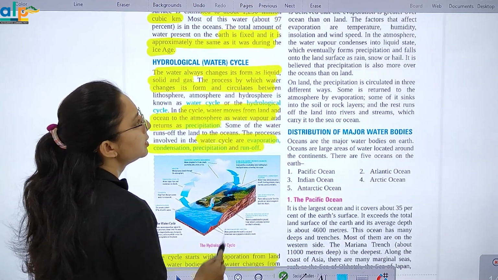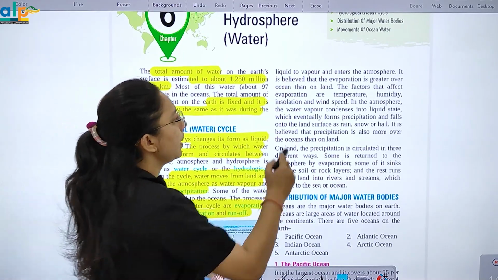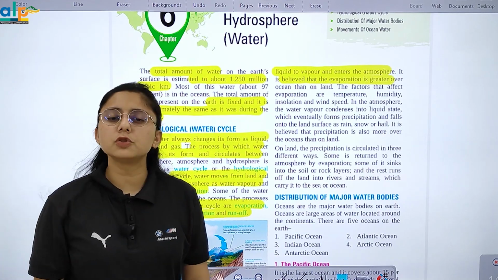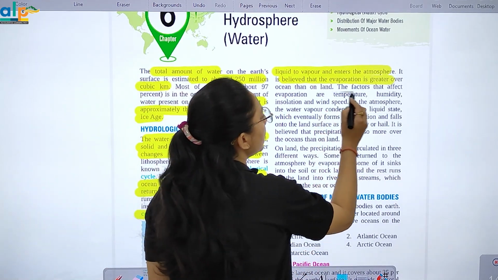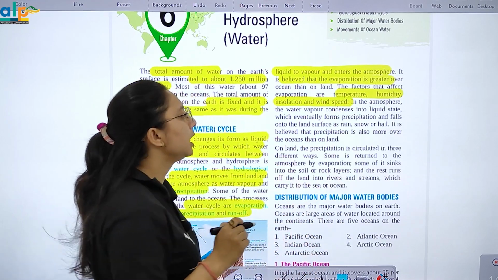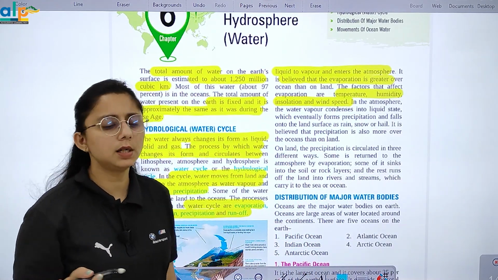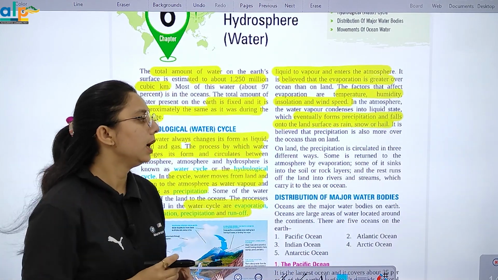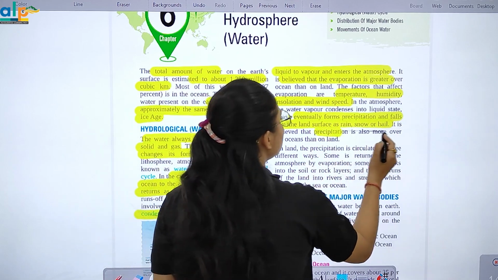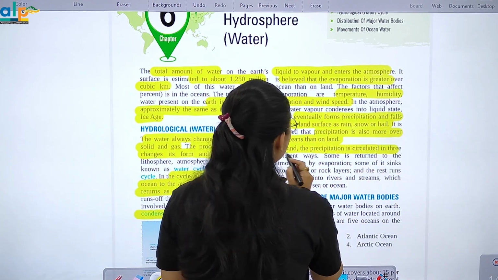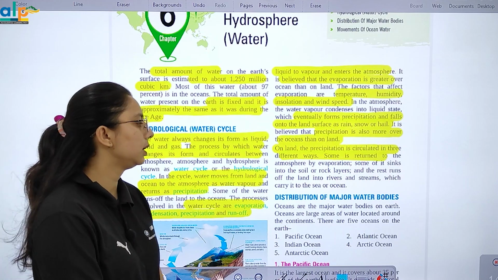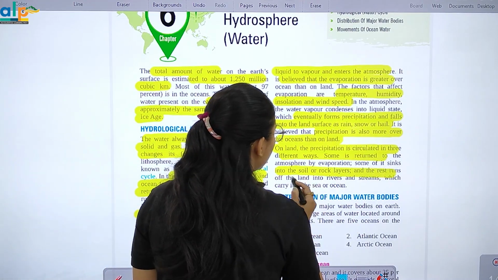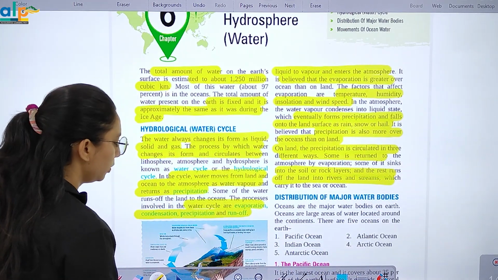जब water change करता है from liquid to vapor and enters the atmosphere, it is believed that evaporation is greater over ocean. So the factors जो affect करते हैं evaporation को वो क्या है? Temperature, humidity, insolation, wind speed. So in the atmosphere, the water vapor condenses into liquid state and eventually forms precipitation and falls onto the land surface as rain, snow or hail. It is believed that precipitation is also more over the ocean than on land. Precipitation is circulated in 3 different ways. Some of it returns to the atmosphere by evaporation. Right? Some of it sinks into soil or rock layer and the rest runs off the land into rivers and streams.